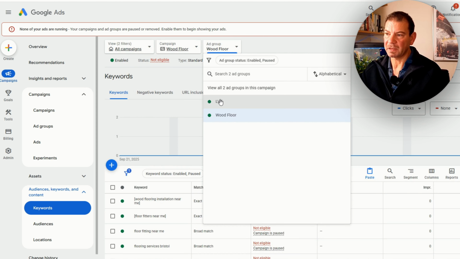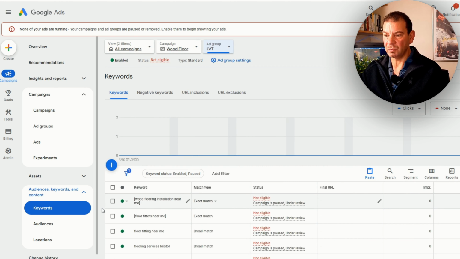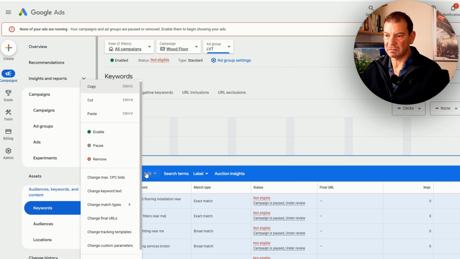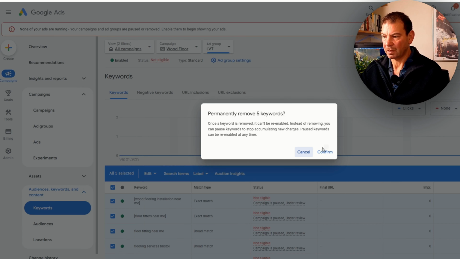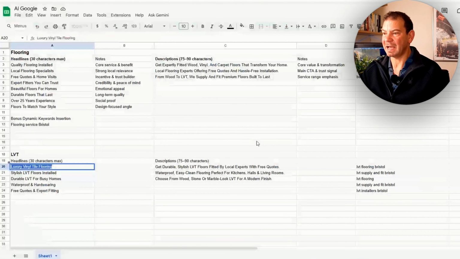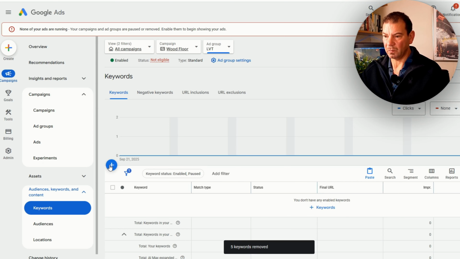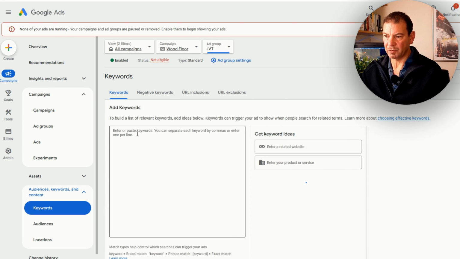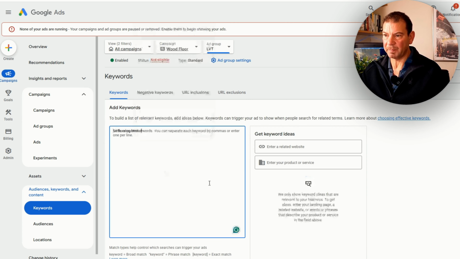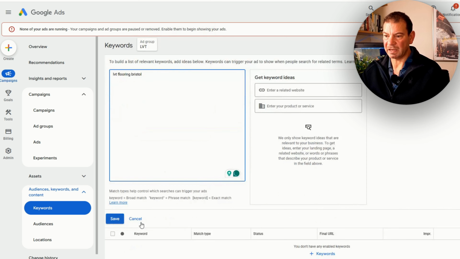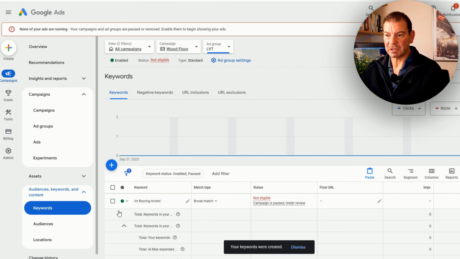So for the LVT, what we would do, let's get rid of all of these because I've duplicated it. What I would do is take all these out, and then we'll just do one as an example. So potentially we would add in the one, add it in as a broad, and then just start building these out based on the keyword research. We would save this, and then Google will target the keyword based around LVT flooring Bristol.